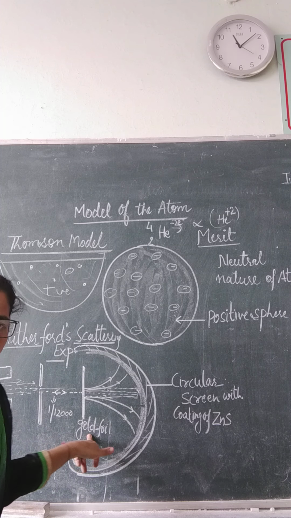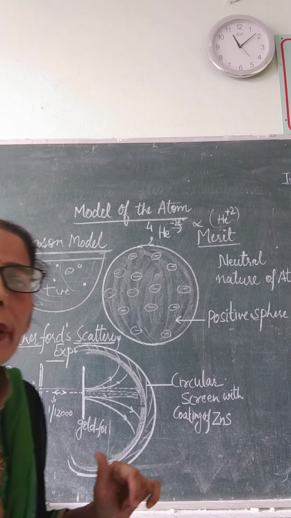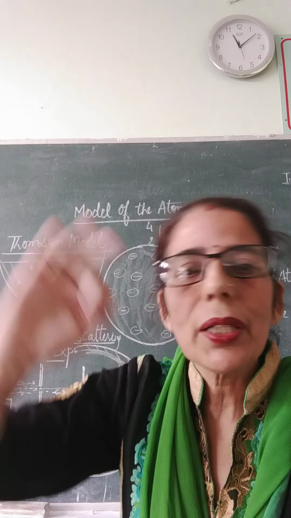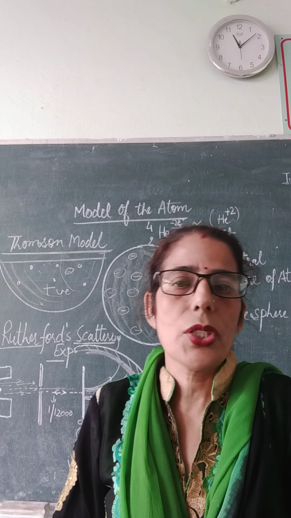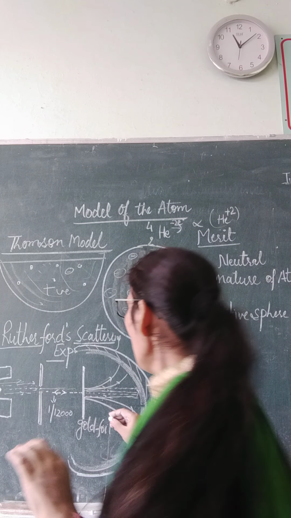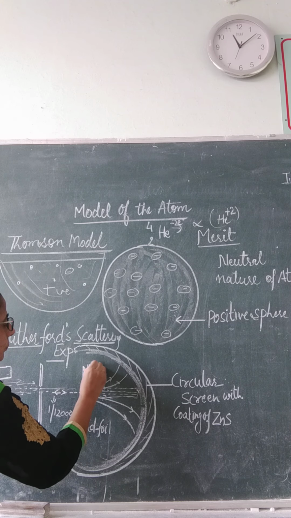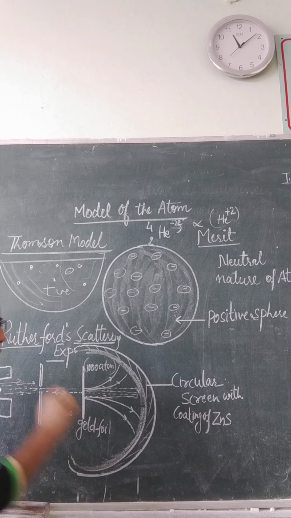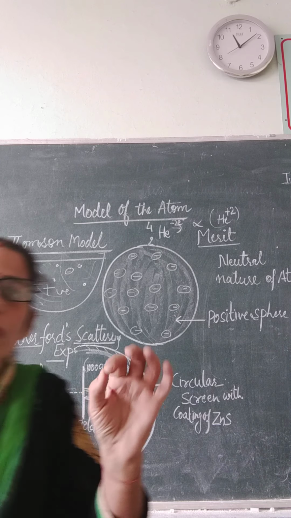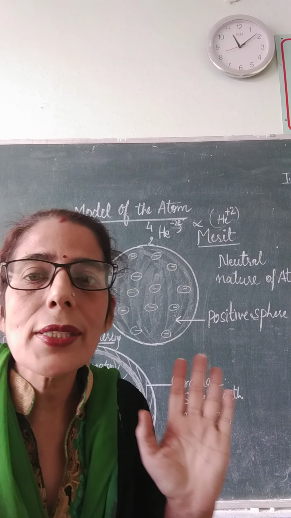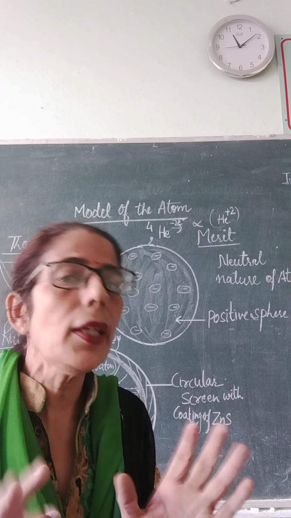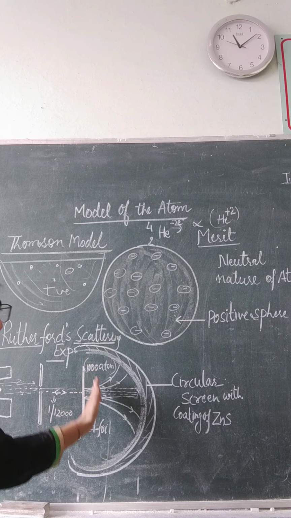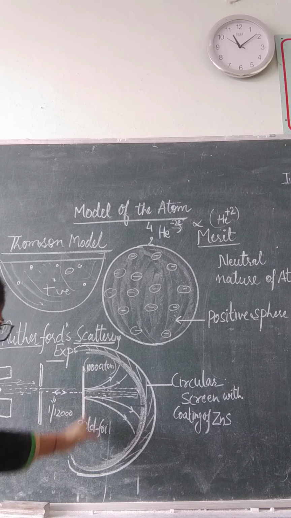Why did he select gold here? Because gold is a highly malleable metal, so it can be converted into the thinnest sheet. So it was nearly 1000 atoms thin. You know, the smallest particle which we can see with the naked eye has 10 raised to power 23 atoms. So it is thinnest of the thin. It is having only 1000 atoms here.